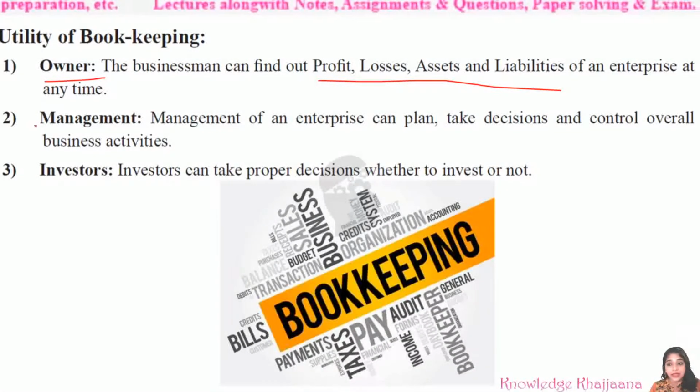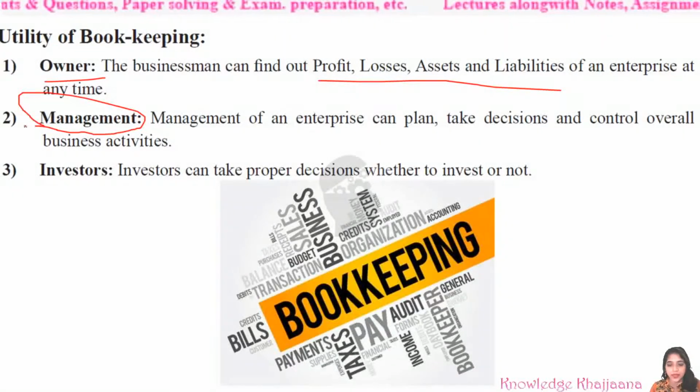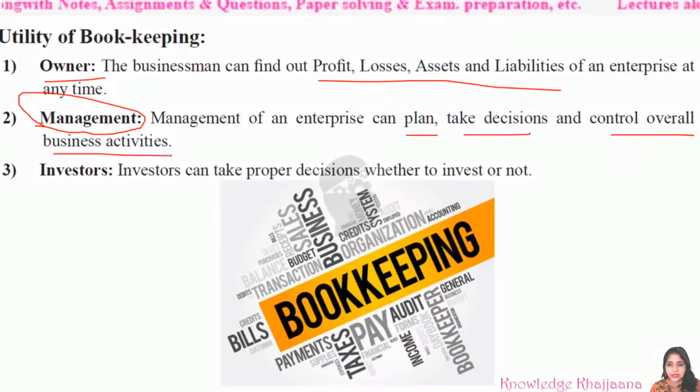Then management. See, apart from the owner, there are managers also. Managers are the people who manage the business. What is their work? They can plan, take decisions and control overall business activities. For example, I had told you, there is a good scope for you to become a manager if you complete a degree like an MBA, or any degree regarding management.